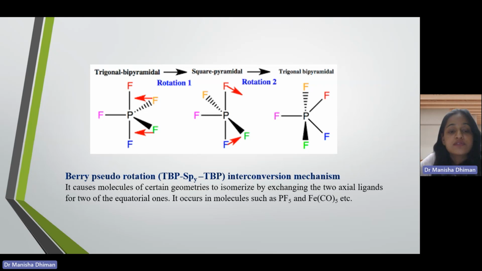It causes molecules of certain geometries to isomerize by exchanging the two axial ligands. The two axial ligands are getting exchanged with two of the equatorial ones. But all these structures, all these organometallic compounds, are chemically equivalent. It is just the exchange of the ligands in these molecules, and this phenomenon is known as fluxionality.